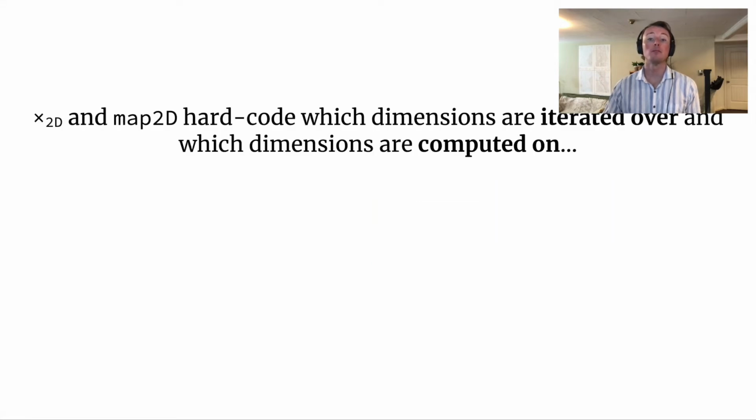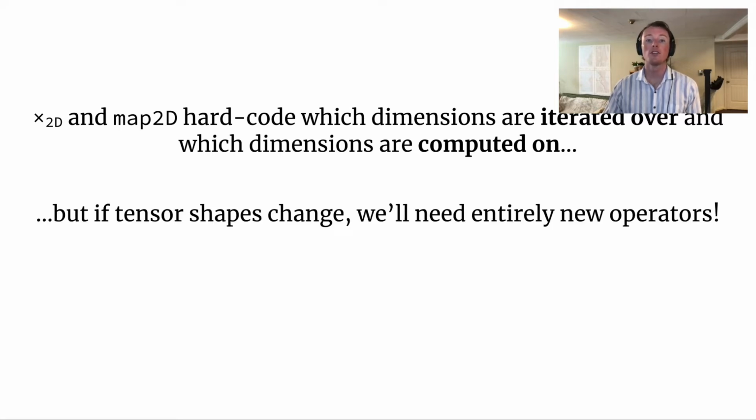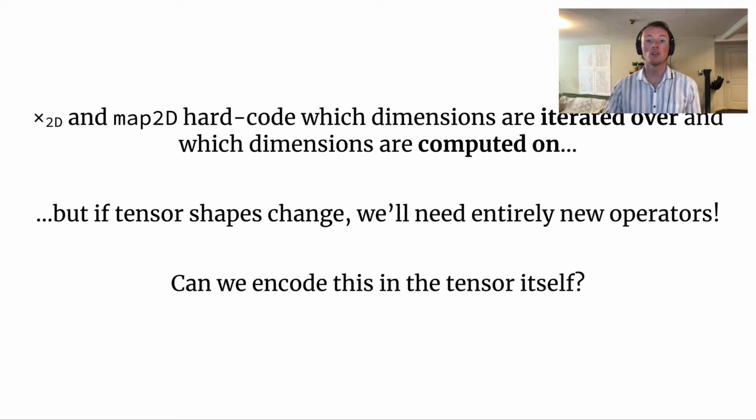So what happened here? Cartesian product 2D and map 2D hard code which dimensions are iterated over and which dimensions are computed on. But if the shapes of A and B change, we'll need entirely new operators, for example, map 3D. So can we encode this information, that is, which dimensions are iterated over and which dimensions are computed on, directly in the tensor itself?